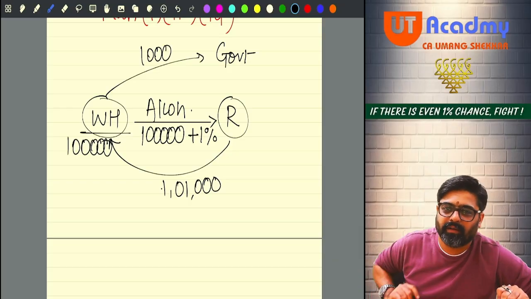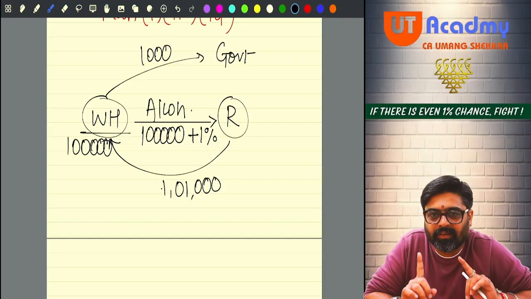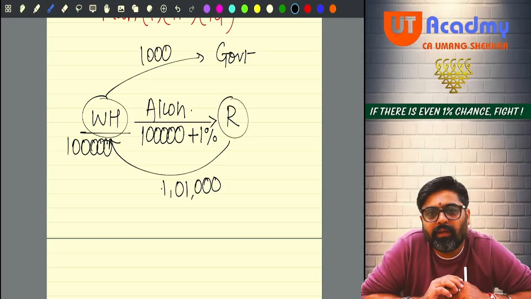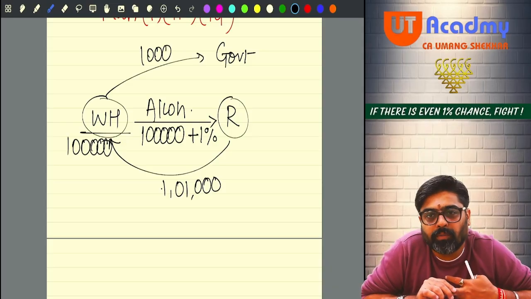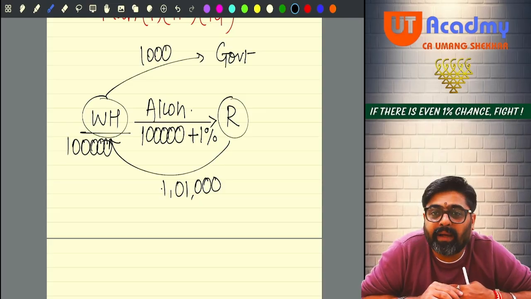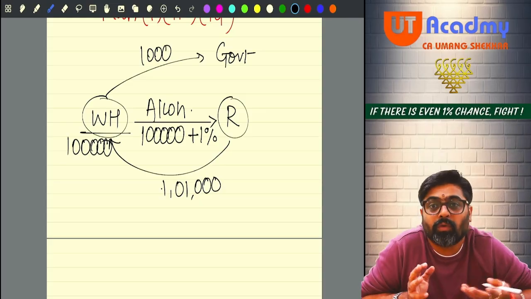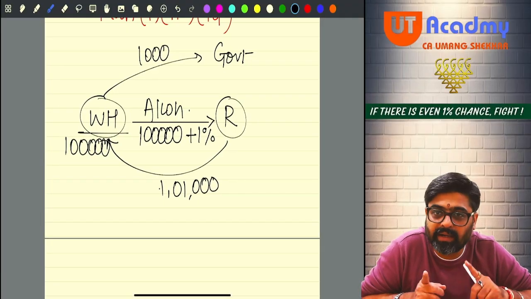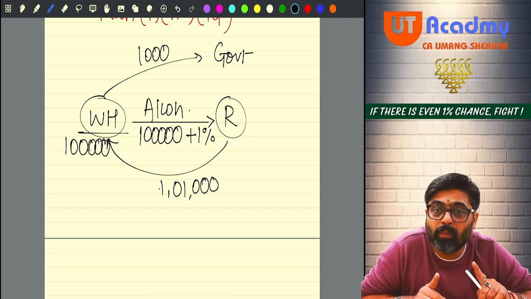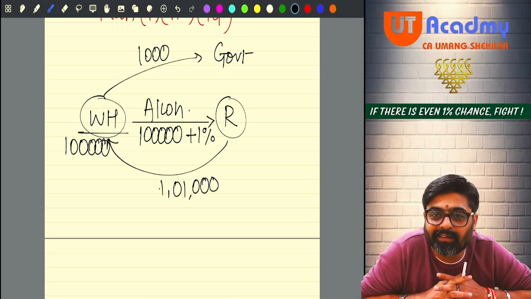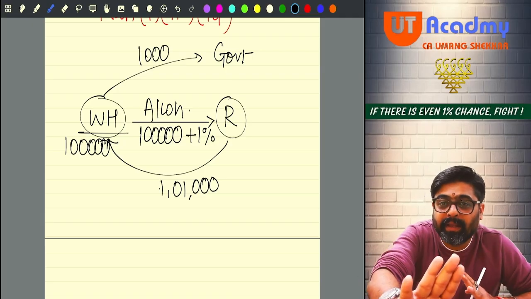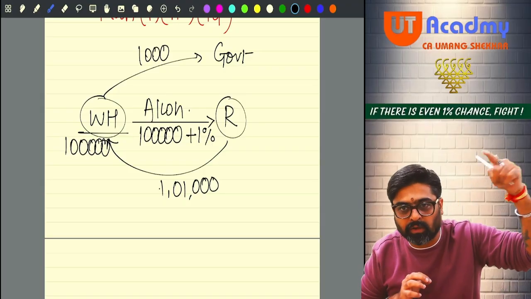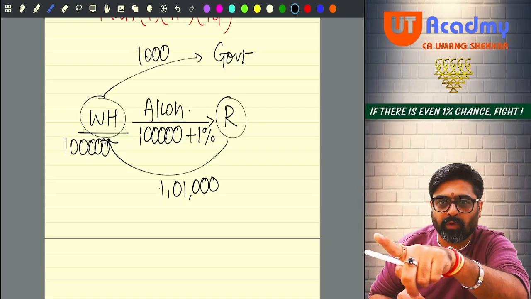Got it, sir? Now pay attention. Why this is done, I am telling you. See, if that retailer buys alcohol worth 1 lakh rupees from you, why is he buying this much alcohol from you? To consume or to sell? Now if that retailer will sell, how much will he earn by selling? Minimum this 1 lakh rupees he is going to earn, plus profit also he will add. But definitely he is going to recover this cost, no?